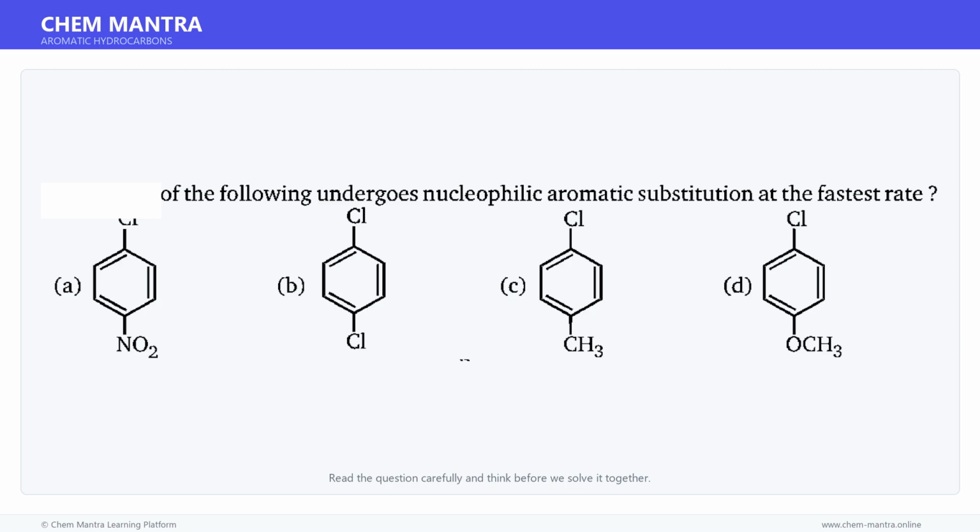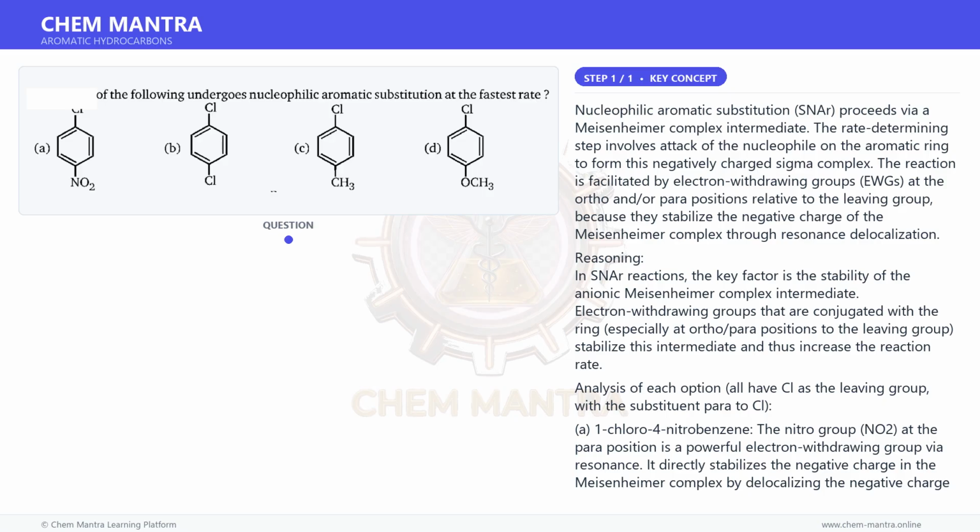Here is a question. Read it carefully and think about the answer. Let us solve it step by step. Let us first understand the key concept here. Nucleophilic aromatic substitution, SNAr, proceeds via a Meisenheimer complex intermediate.